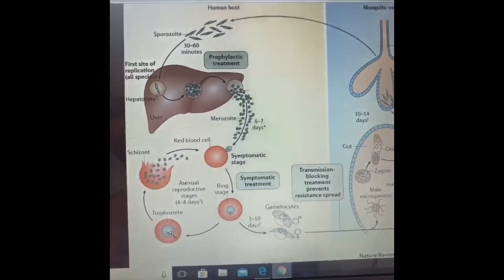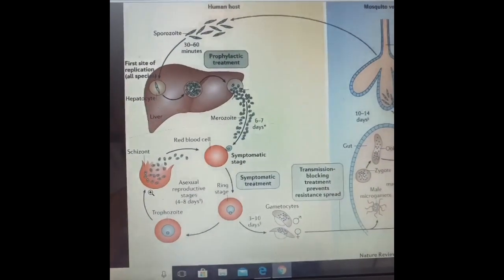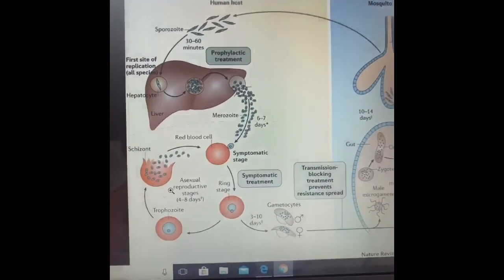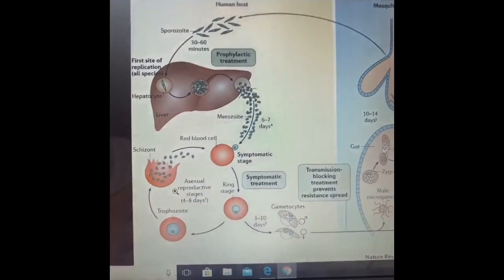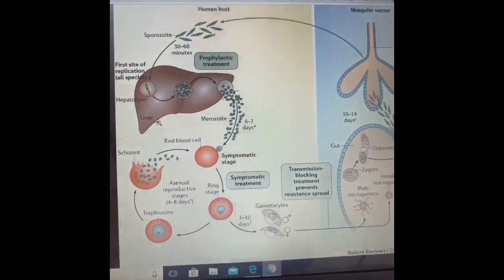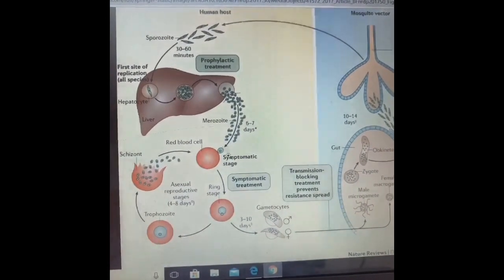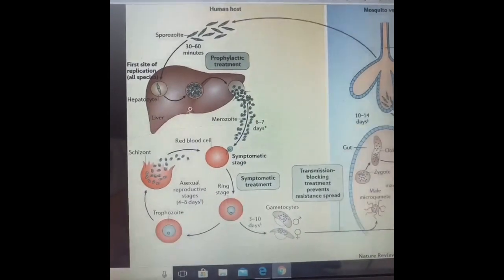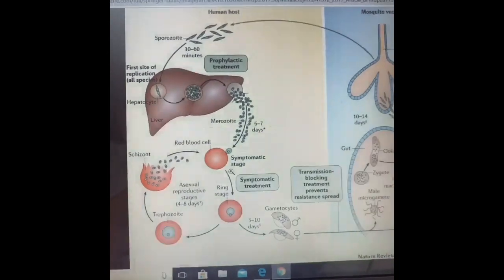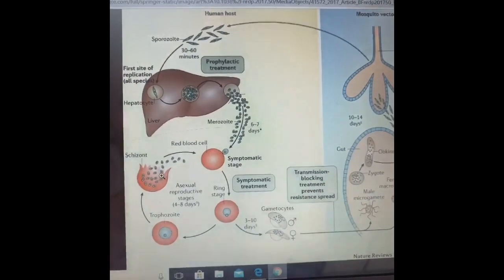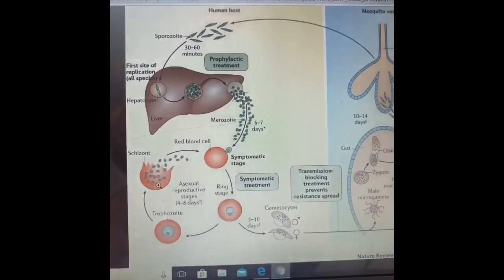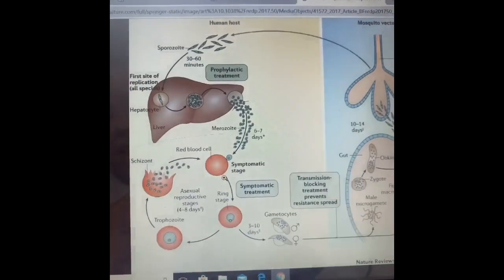When these RBCs burst open, it is known as schizont, and it also releases hemozoin, which is a toxin because of which shivers and chills occur. Now this whole thing is an asexual process of reproduction of Plasmodium, from sporozoite to merozoite into the trophozoite or schizonts, where the protozoa bursts open the RBC, releasing the toxin in the blood.